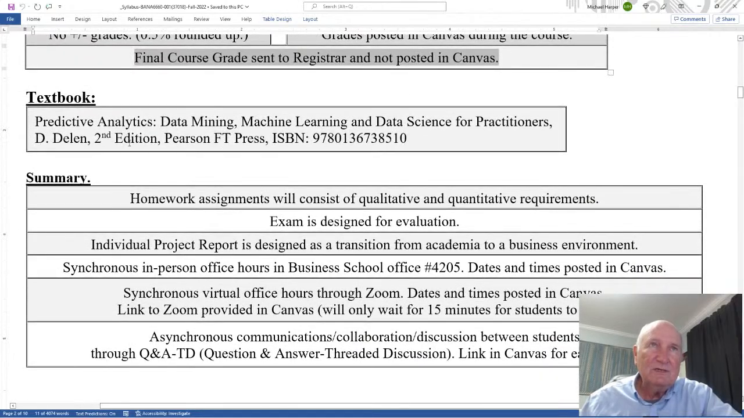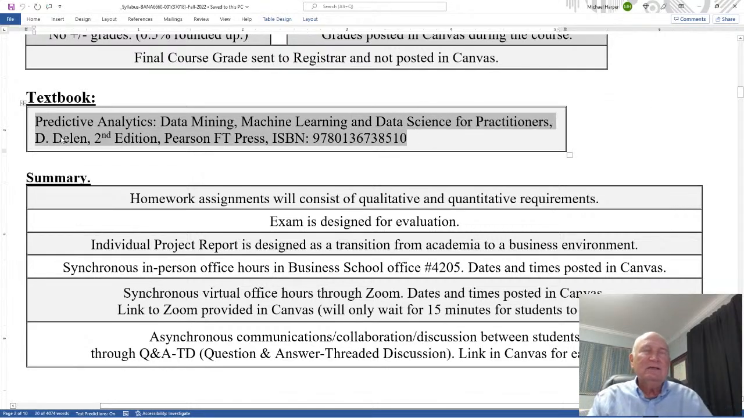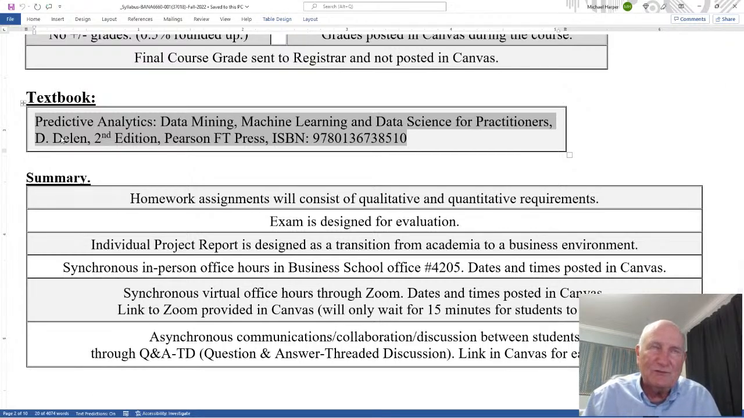The textbook is Dursun Delen, and I like what he does. And as I'll say in the very first lecture, at the introduction, he has a really good overview of the entire field.